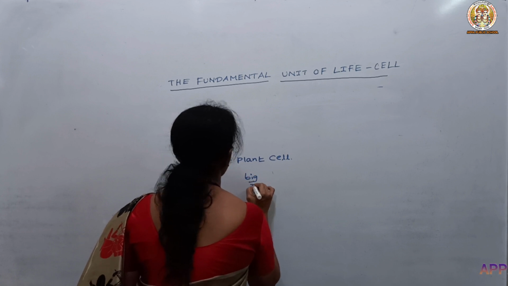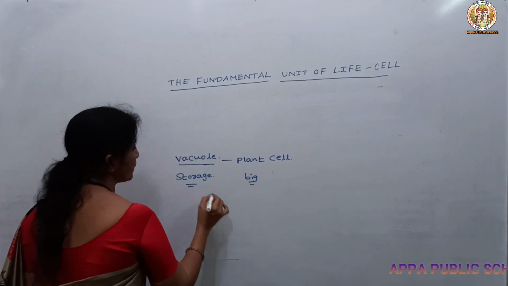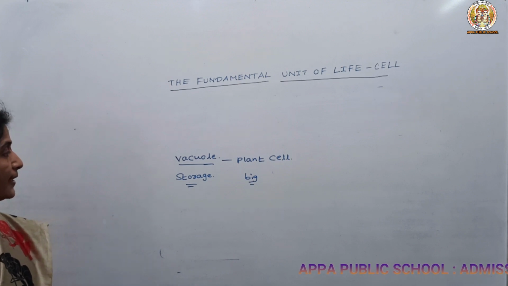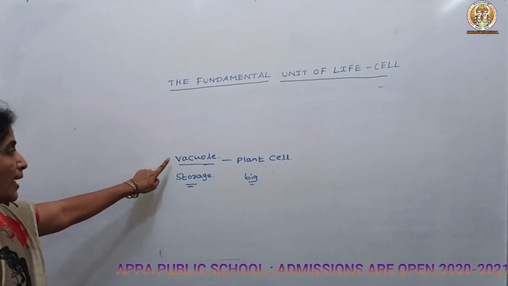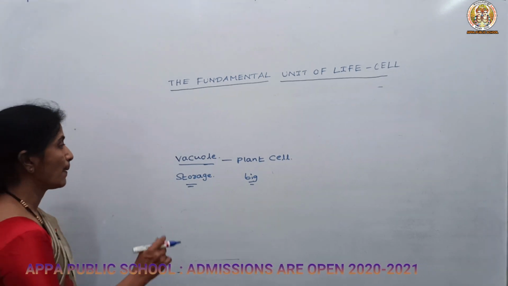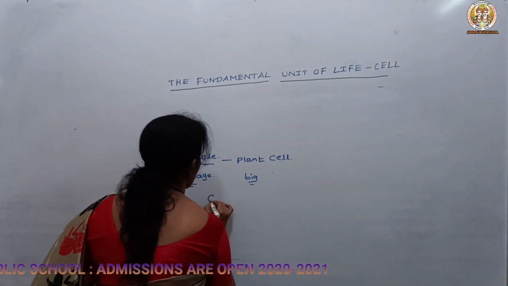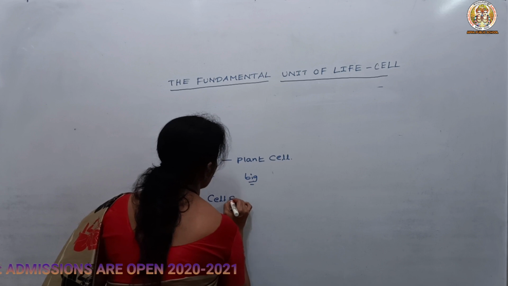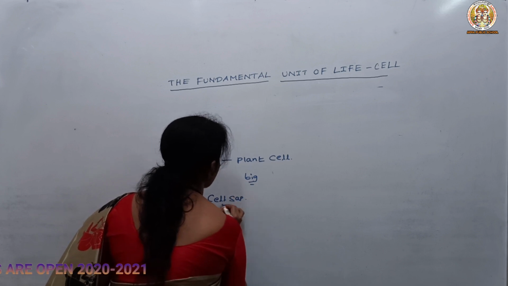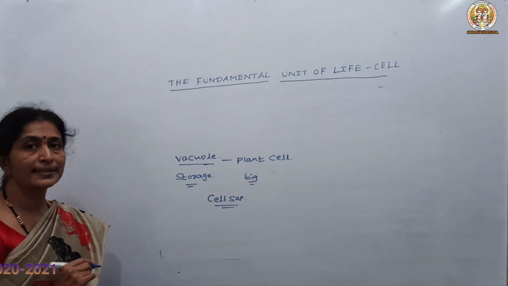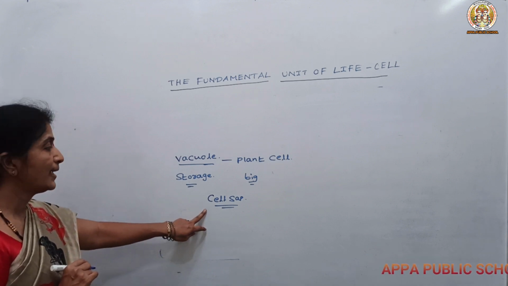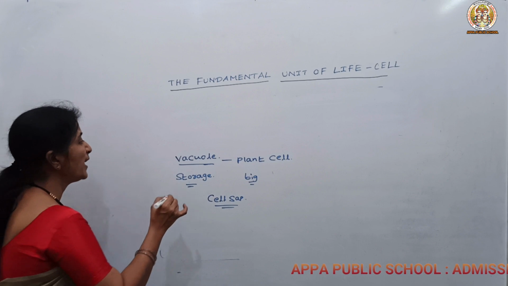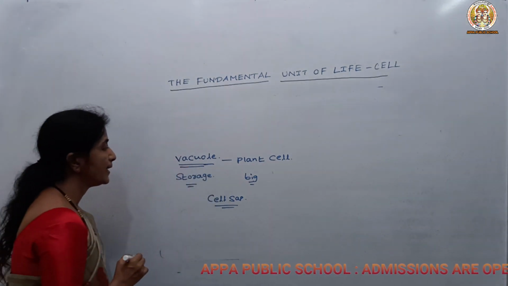That's why it can store the waste material as well as useful material. It consists of the cell sap. What is the meaning of cell sap? Cell sap is nothing but the water which consists of dissolved minerals and salts in it, and the main function of this vacuole is storage.